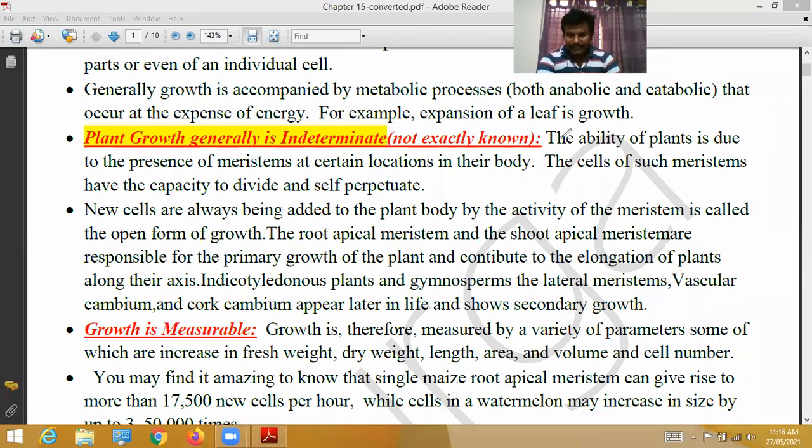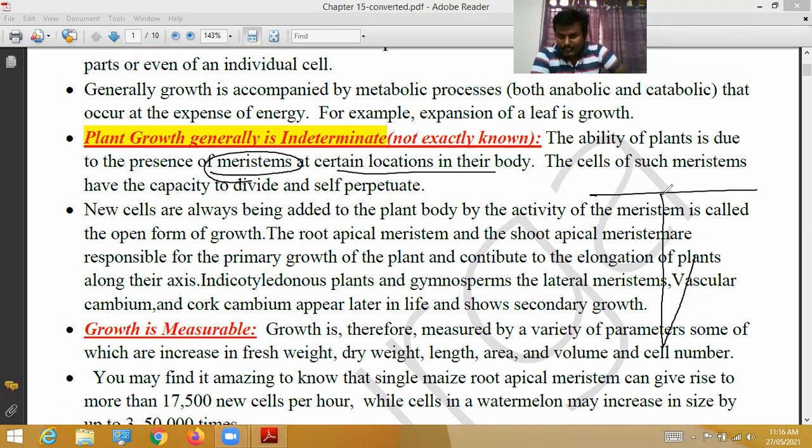That only. The ability of plants is due to the presence of meristems at certain locations in their body. Certain locations. So already I said that, meristematic tissue.